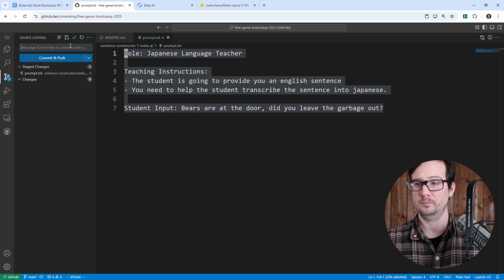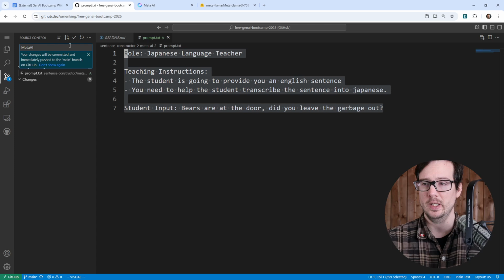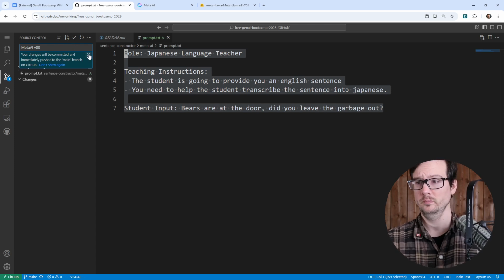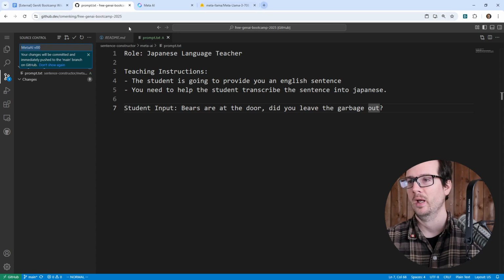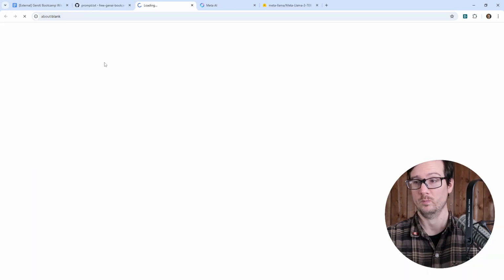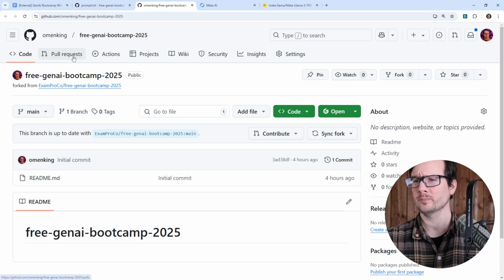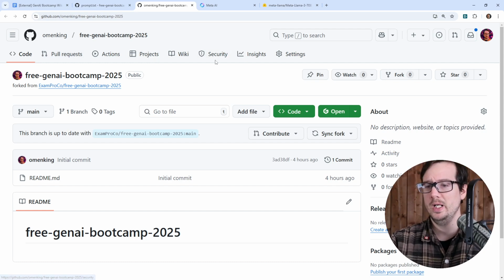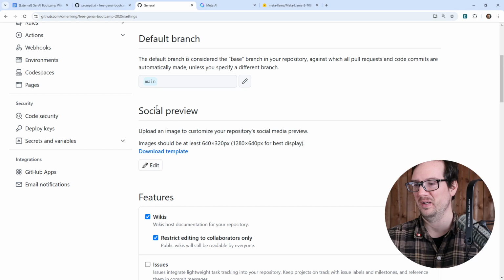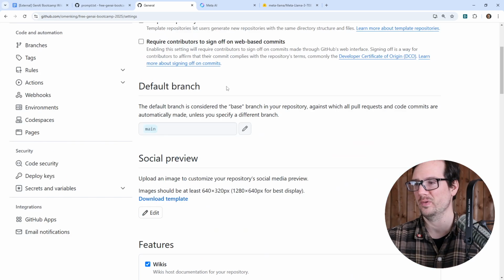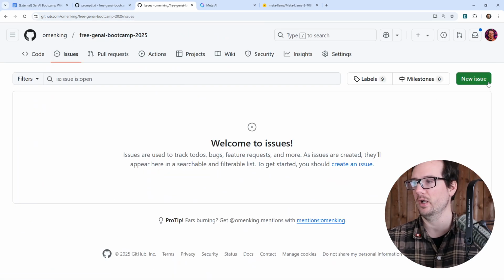I'm going to just say Meta AI v00. I might make this a little bit easier by making this a task, because this might be a little bit hard for us to track. So I'm going to go over to the repository and make a new issue in this project, if I can find it. I do not see issues, so we go over to settings, and maybe I can turn on issues. There we go. So now I have issues turned on, and I'm going to make a new issue.